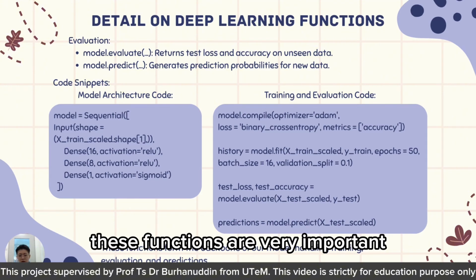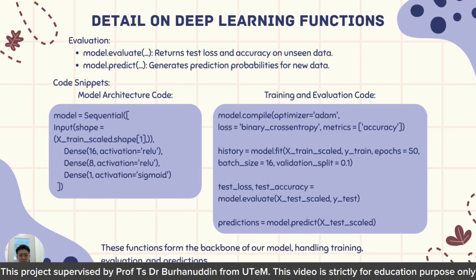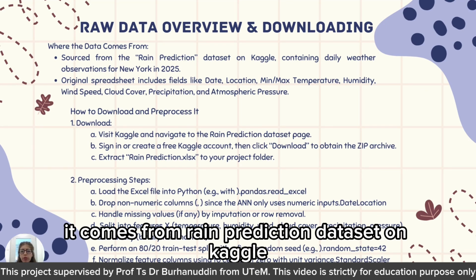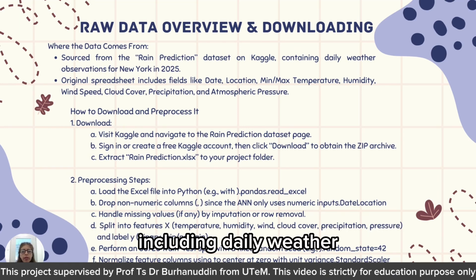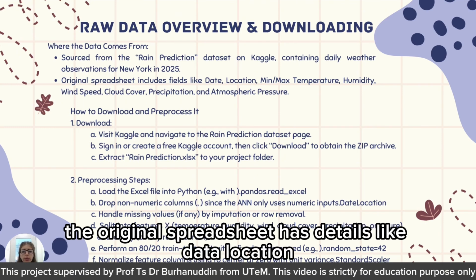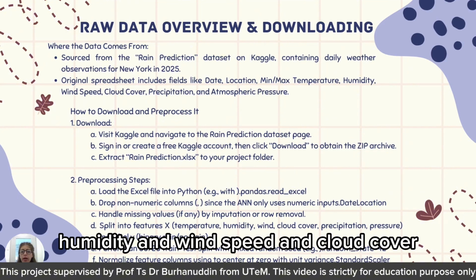These functions are very important. They will help us to build, train, and also test the model. So now let's talk about our data. It comes from the rain prediction dataset on Kaggle, including daily weather observations for New York from 2024 to 2025. The original spreadsheet has details like date, location, minimum and maximum temperature, humidity, wind speed, and cloud cover.